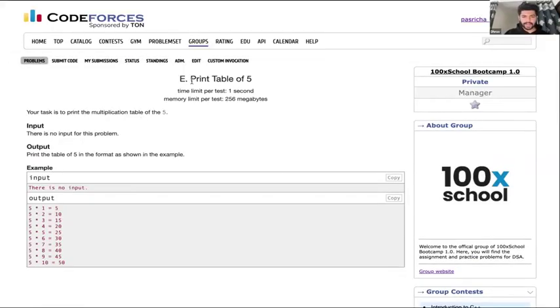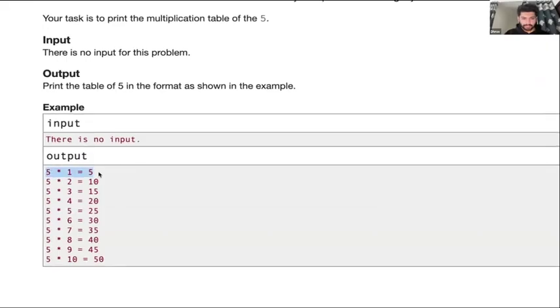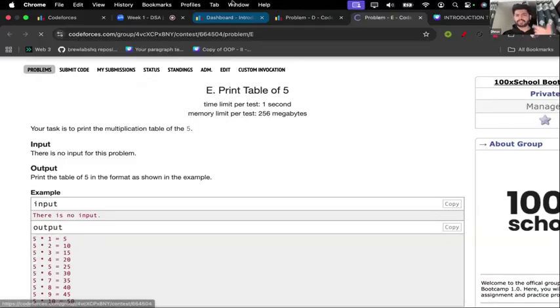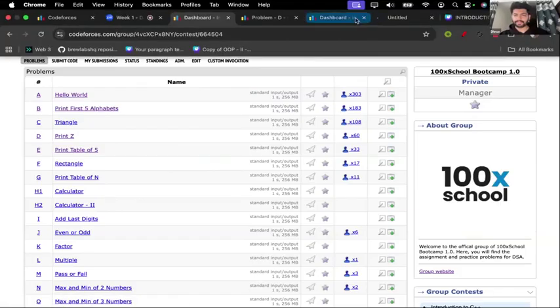Then next is print table of 5. We have to exactly print this using cout. Yes, we can write 10 cout statements, cout 5 into 1 equal to 5, then endl, and so on. Again, very easy. So these 5 questions will give you an idea of how cout works, just to give you confidence in that. Okay. Let's solve some real problems in which we will be getting some input from the user.